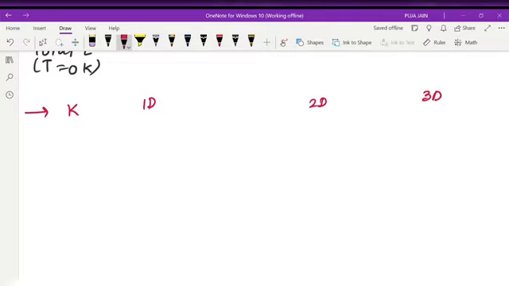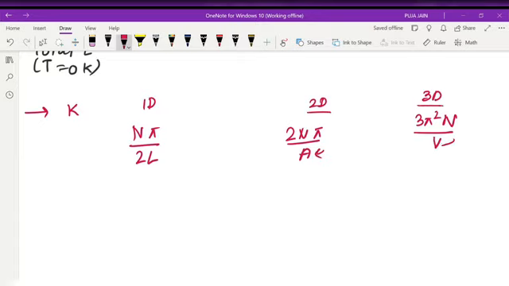The value of k for 1D is n pi by L. For 2D it is root of 2n pi by A, where A is obviously the area. For 3D it is cube root of 3 pi square n by V. You just have to remember this. This is also easy: 2D, so area; 3D, so volume. So n pi by L, 2n pi by A, and 3 pi square n by V.